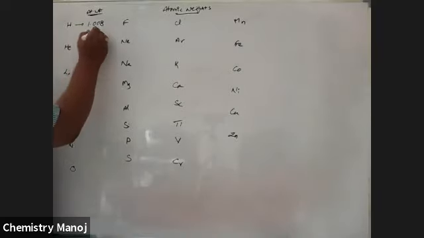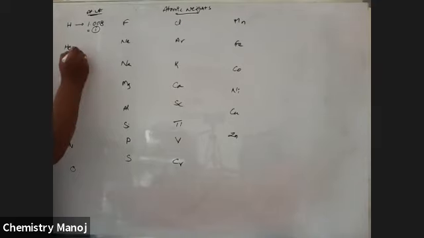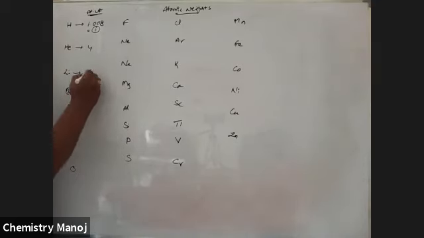We are taking this as 1 for our calculation purpose. Next, helium, 4. Lithium, 7. Beryllium, 9. Boron, 10.8. Carbon, 12. It is the reference element.